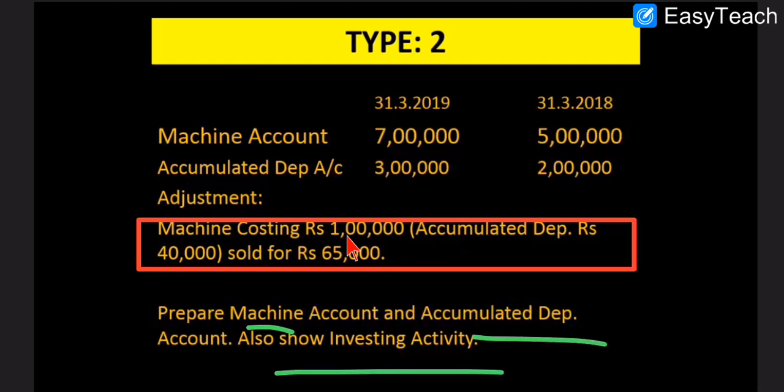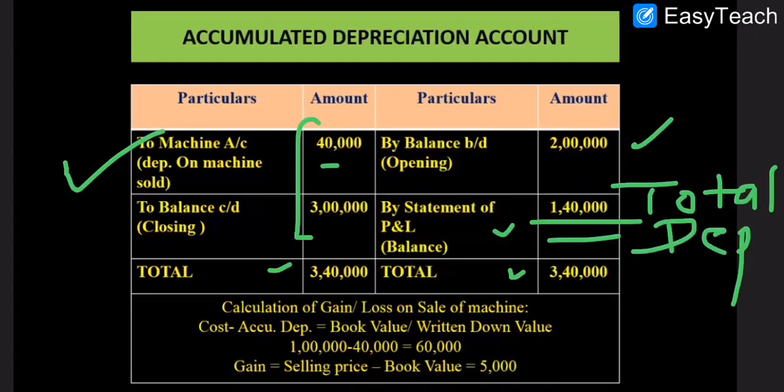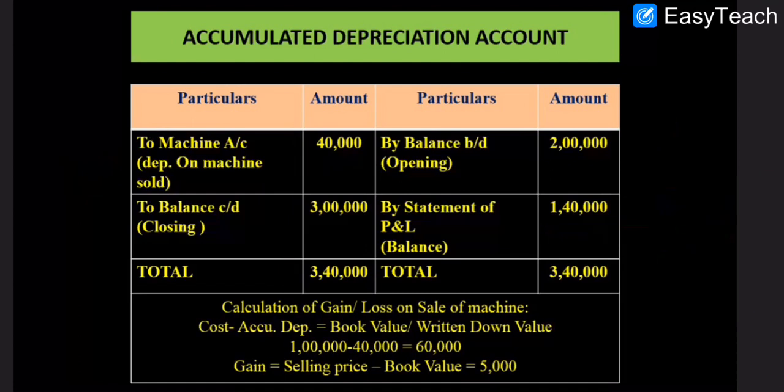See, the cost of asset is given 1 lakh, depreciation on this is 40,000 and sold for 65,000. So profit and loss on sale of asset is never calculated through cost price. It is always calculated through written down value of the asset or book value of the asset. Now see how to calculate book value or written down value of the asset. So in this question, I have shown the working note over here, calculation of gain or loss on sale of machine. So the formula is cost minus accumulated depreciation, that will give you the book value or written down value of the asset.